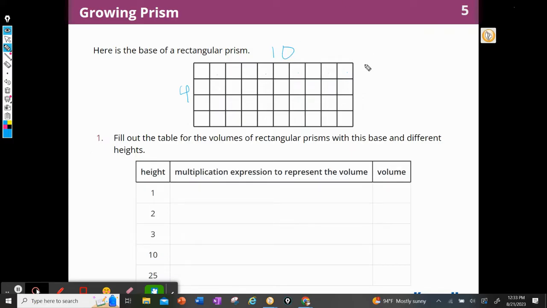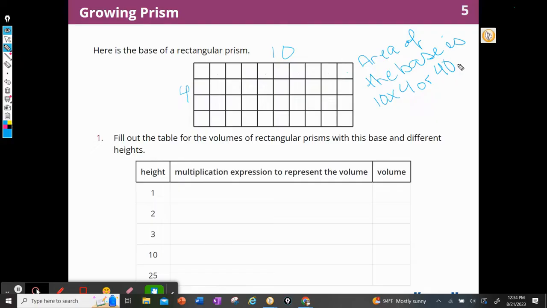So the area of the base is 10 times 4, or 40.